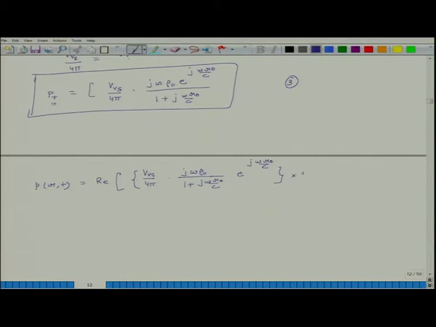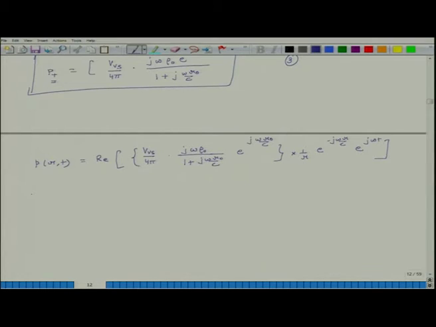So, into 1 by r e to the power of minus j omega r divided by c, e to the power of j omega t. So, once again, this is the equation for pressure.